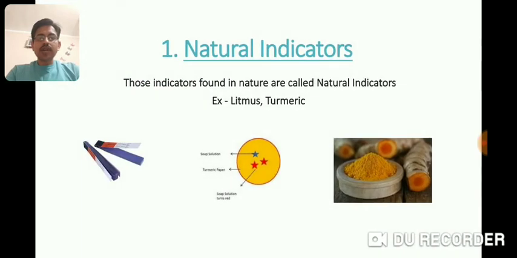First of all, natural indicators. These indicators are obtained directly from nature. For example, litmus. Litmus is obtained from lichen. Lichen is a dual organism made by symbiotic association of algae and fungi. Turmeric is obtained from plant roots, so it is also a natural indicator. Red cabbage is also a natural indicator.